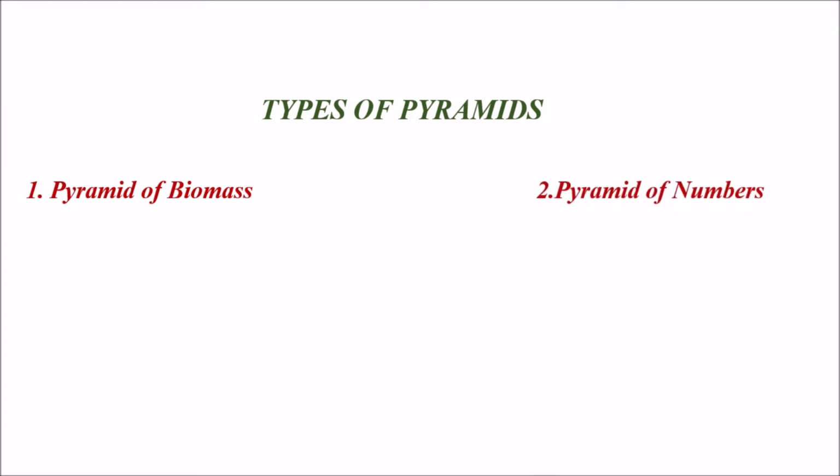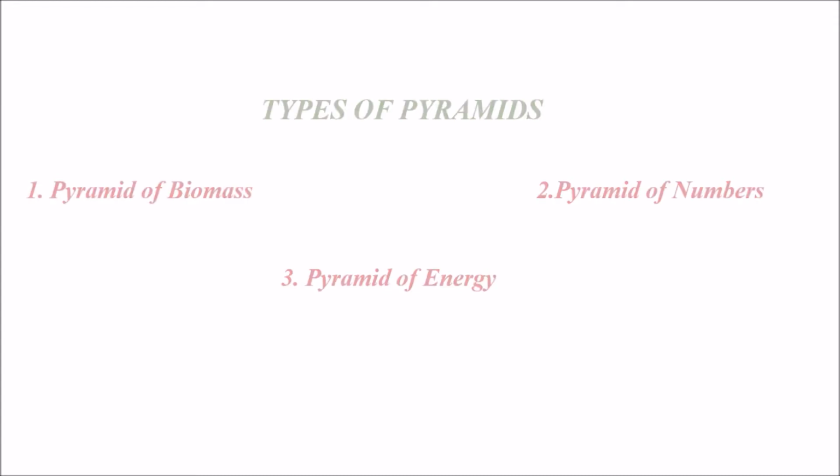The first type of ecological pyramid is pyramid of biomass. The next one is pyramid of numbers, and we have pyramid of energy. We have three types of pyramids according to Charles Elton. And what are they? Pyramid of number, pyramid of biomass, pyramid of energy. So let's see one by one.